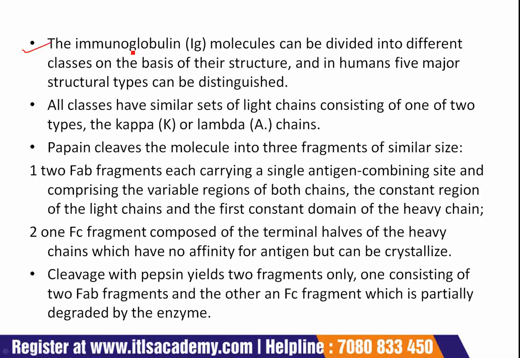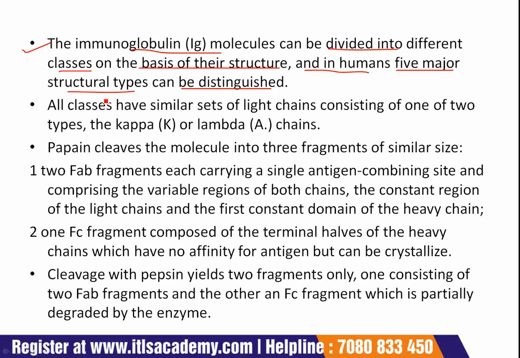The immunoglobulin molecules can be divided into different classes on the basis of their structure, and in humans, 5 major structural types can be distinguished.